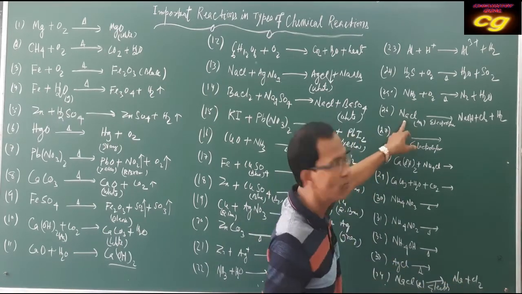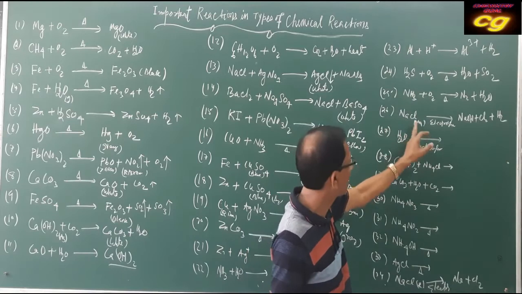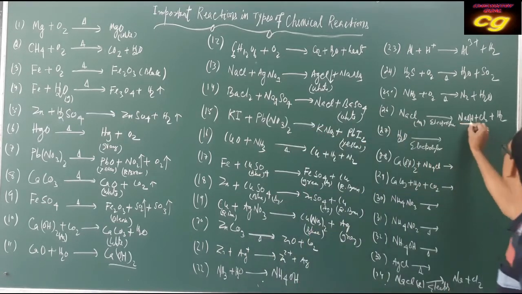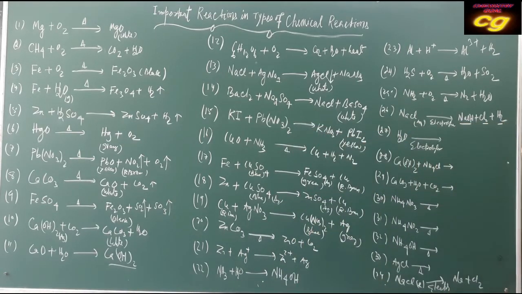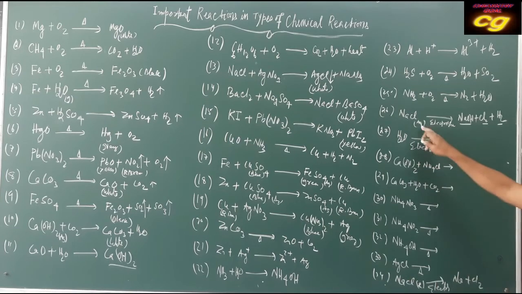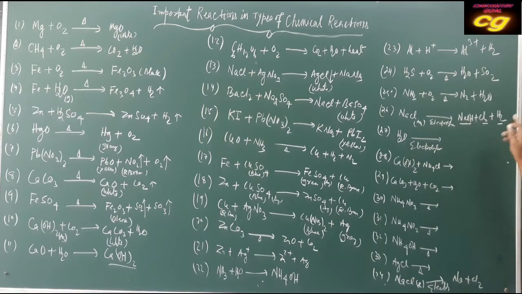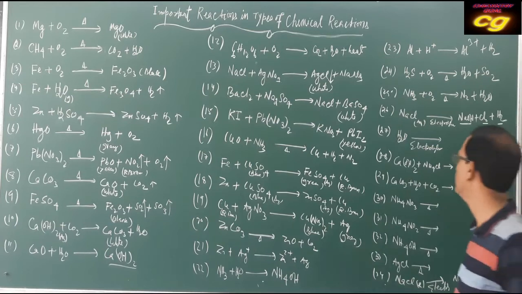But when aqueous sodium chloride is used, this is a difference. Aqueous means the result is sodium hydroxide, chlorine gas and hydrogen gas. It is also decomposition. The difference is the aqueous medium versus without water. Without water means sodium and chlorine are formed. With water, sodium hydroxide, chlorine and hydrogen, all are formed. This is very important. Remember the difference.